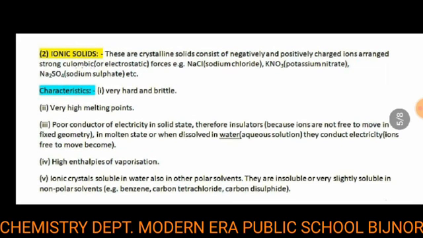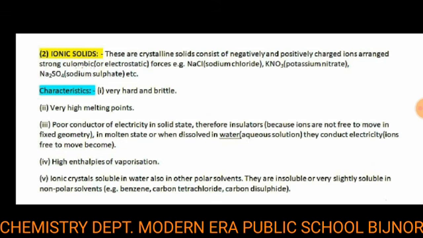The second type of crystalline solid is ionic solid. These crystalline solids consist of negatively and positively charged ions arranged by strong coulombic or electrostatic forces. Examples: sodium chloride, potassium nitrate, sodium sulfate, etc. So ionic solids have two different types of charged particles. The first is a positively charged ion and the second is a negatively charged ion. So, cation and anion.